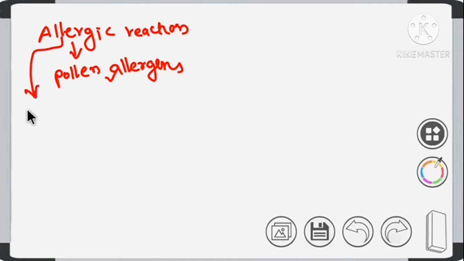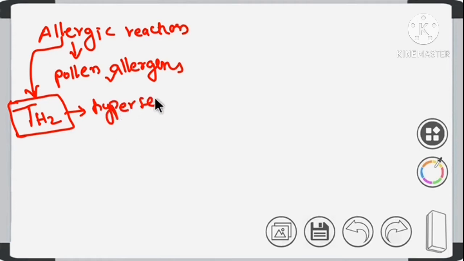It takes place because there is some problem with Th2 cells. This results in an exaggerated response, or hypersensitivity reaction, to pollen grains, pollen dust or pollen allergens. So, hypersensitivity to pollen allergens.